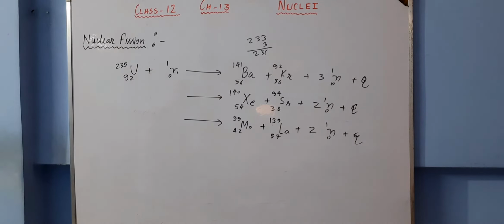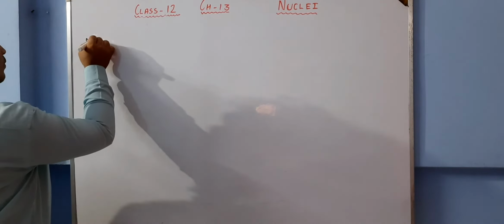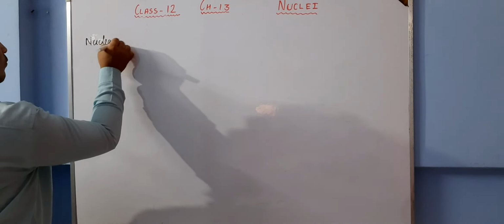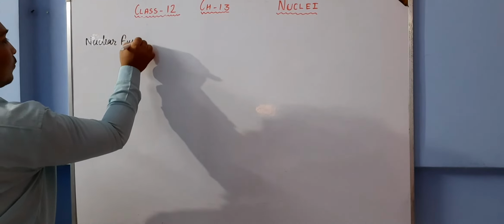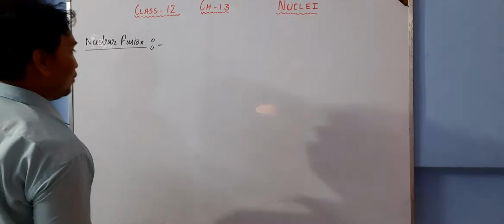Now let us go to nuclear fusion. What is nuclear fusion?